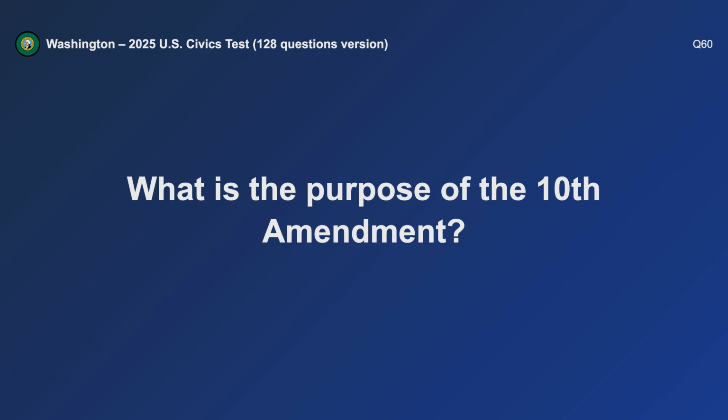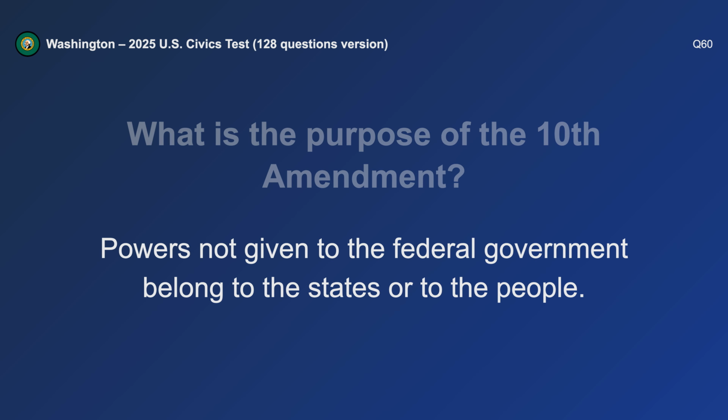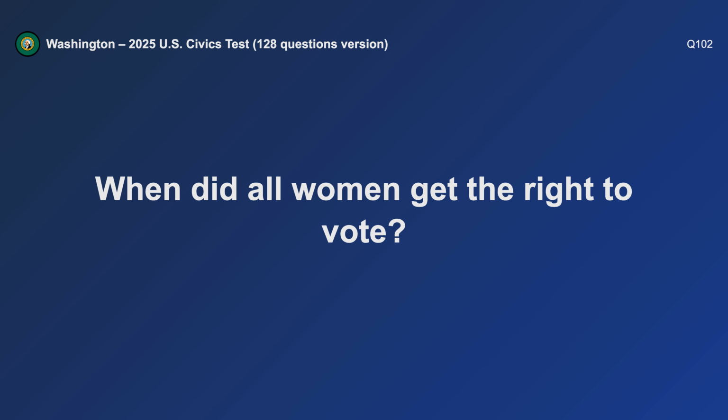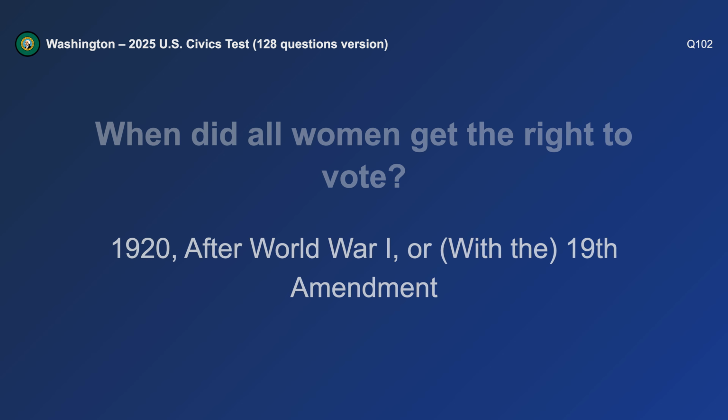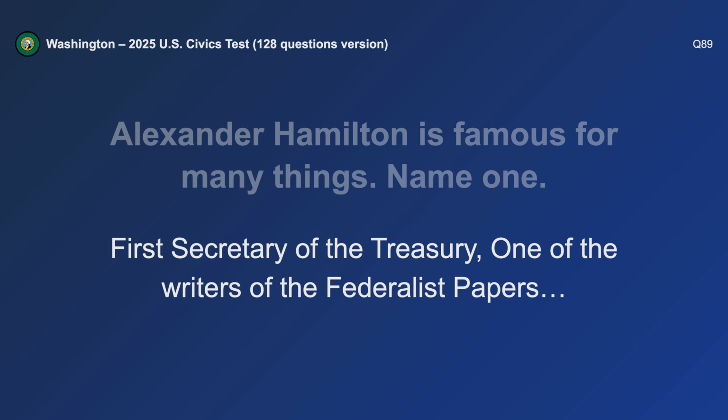What is the purpose of the 10th Amendment? Powers not given to the federal government belong to the states or to the people. When did all women get the right to vote? After World War I. Alexander Hamilton is famous for many things. Name one. One of the writers of the Federalist Papers.